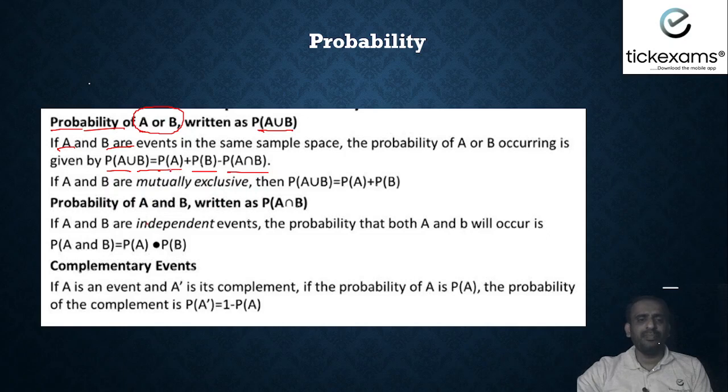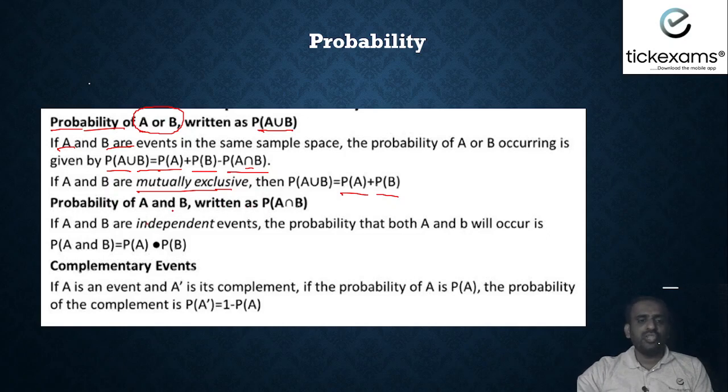So what is P of A here? P of A means the probability of event A happening. P of B means the probability of B, and we will subtract P of A intersection B. A intersection B means the probability of both events happening together. In case the events are mutually exclusive, we will simply use probability of A plus probability of B. Mutually exclusive means if one event is happening, the other event will not happen. That is, together they cannot happen.